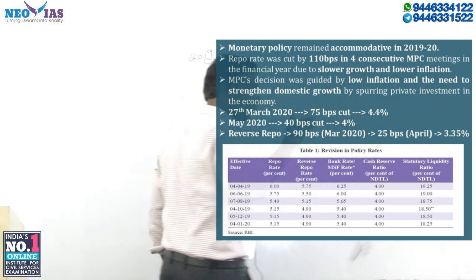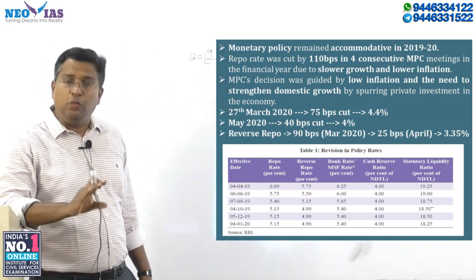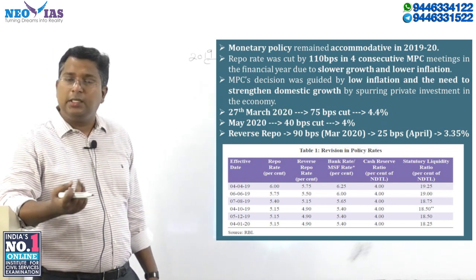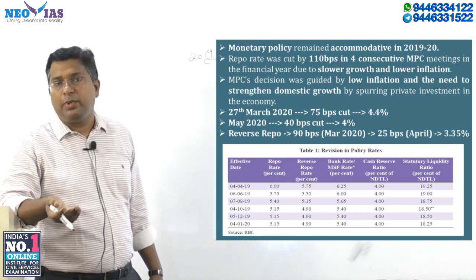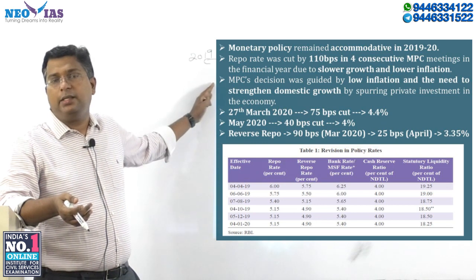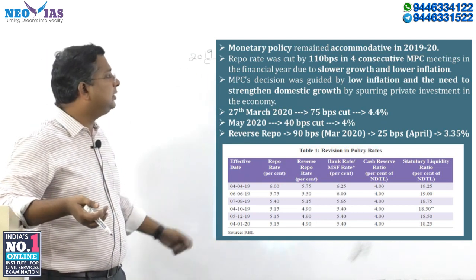Growth was slow, that is, there has been a slowdown, and inflation was also lower. Whenever inflation is low, there is a chance that RBI cuts the interest rate. At the same time, economic growth was also low. That's the reason for the continuous cuts in 4 consecutive MPC meetings in 2019. You need to keep that in mind.